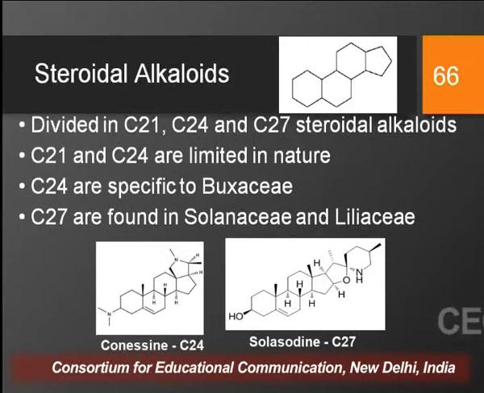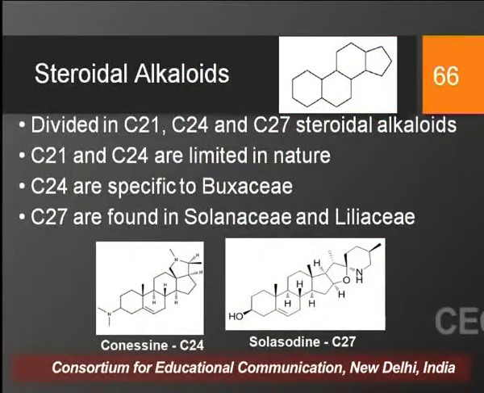C21 and C24 steroidal alkaloids are limited in nature and have a very limited distribution, whereas the steroidal alkaloids having 24 carbon atoms are specific to the members of the family Buxaceae, and the alkaloids having 27 carbon atoms are found in the members of the families Solanaceae and Liliaceae.